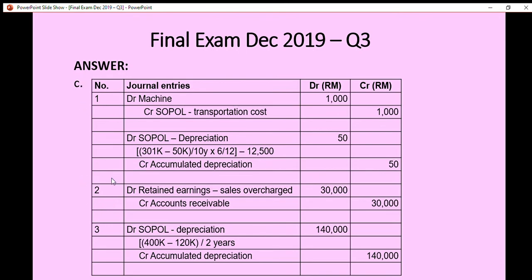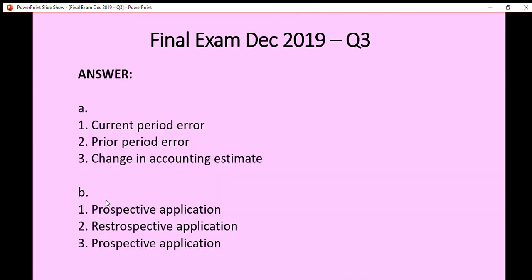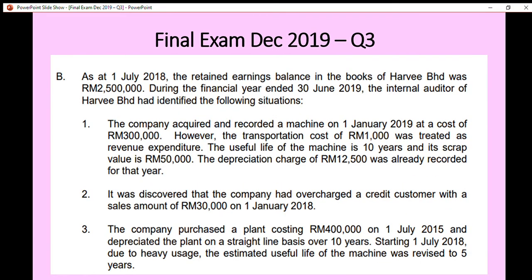Alright, for situation 2, we have to do the retrospective adjustment. That means we need to make an adjustment on the opening balance of the retained earnings. For the second situation, during the prior period the sales had been overcharged by 30,000.